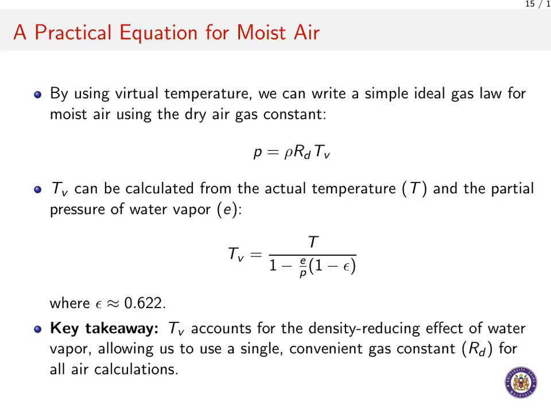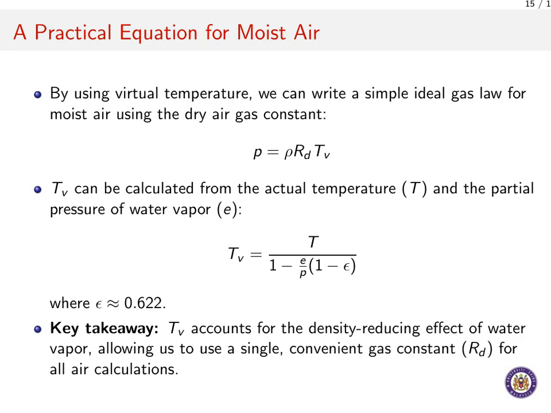This is why the virtual temperature is always slightly greater than the actual air temperature, though often just by a few degrees. So how do we handle the ideal gas law for moist air without having to constantly change our gas constant? We use a very clever concept called virtual temperature. By using the virtual temperature, T sub v, we can write a simple and practical version of the ideal gas law for moist air. It looks very familiar. Pressure equals density times R sub d times T sub v. Notice we are using R sub d, the gas constant for dry air. That is the key.